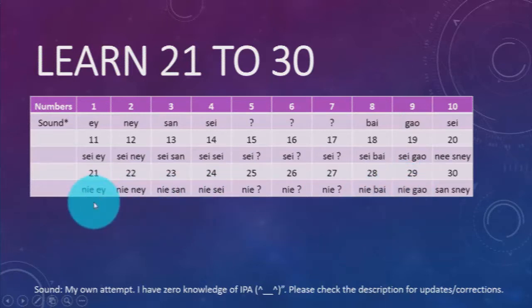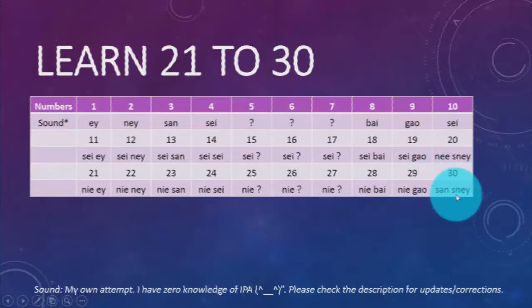So repeat after me. 你 8, 你 9, 你 3, 你 4, 你 5, 你 6, 你 7, 你 8, 你 9.